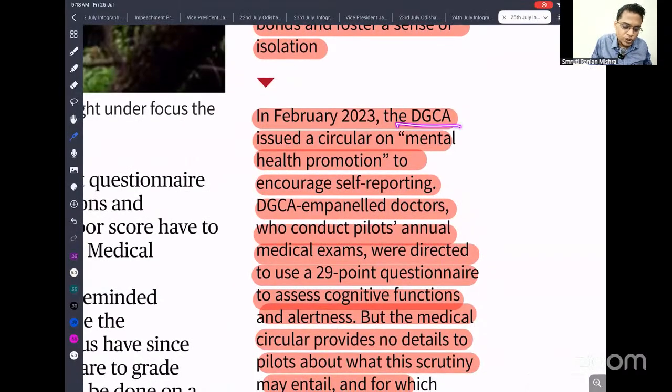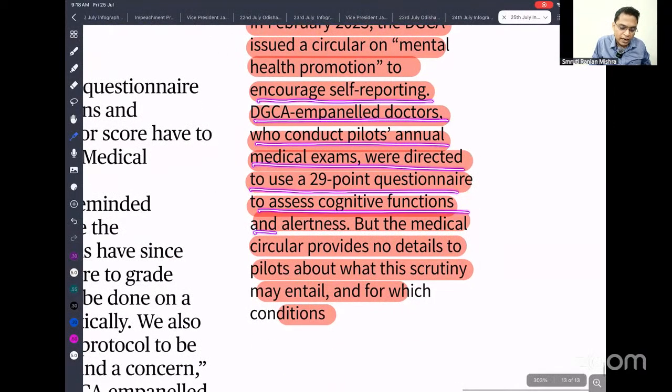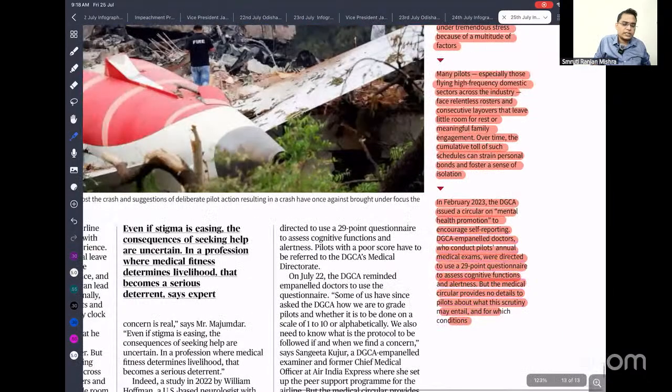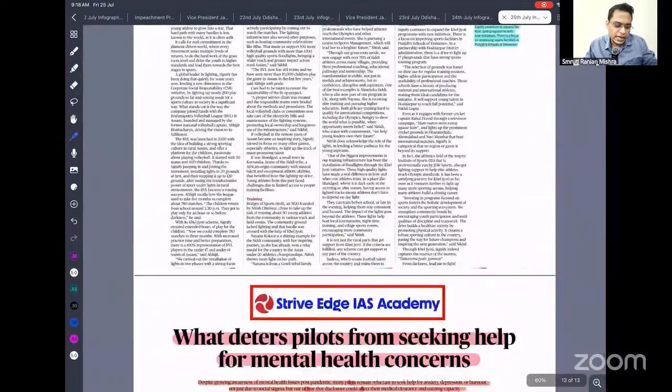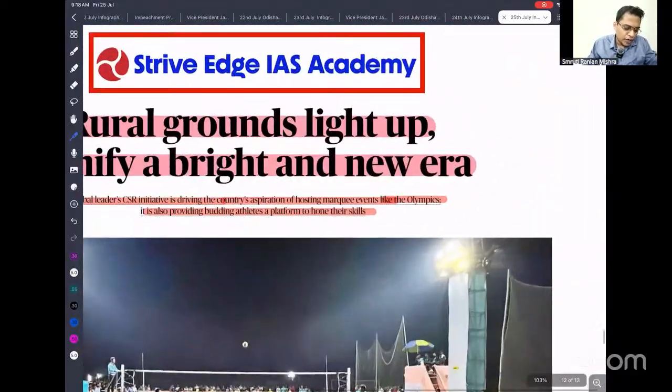So DGCA issued a circular on mental health promotion to encourage self-reporting. DGCA-empaneled doctors who conduct pilots' annual medical exams are directed to use a 29-question questionnaire to assess cognitive function and alertness, but the medical circular provides no detail to the pilot about what scrutiny they may entail and for what conditions. Okay, so recently DGCA also issued directions to ensure that all pilots should be checked so that their mental health can be ascertained. So this is also one more important article.